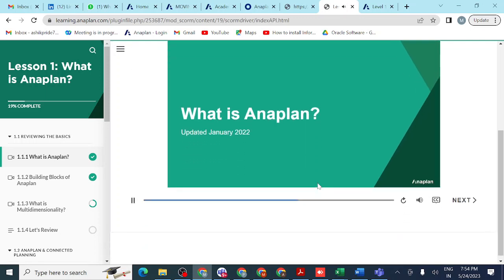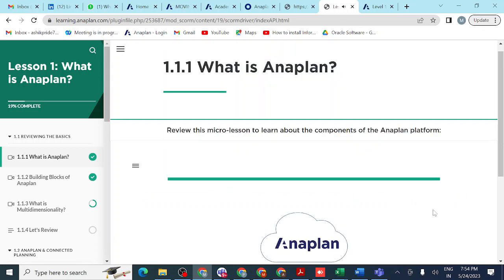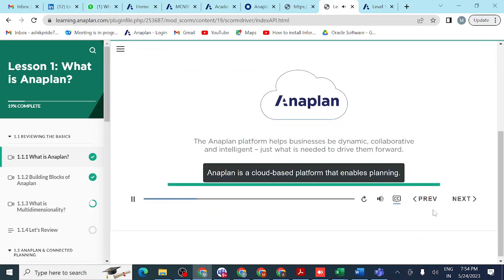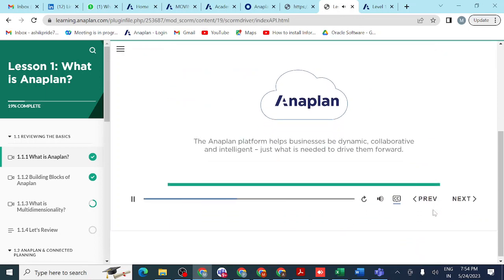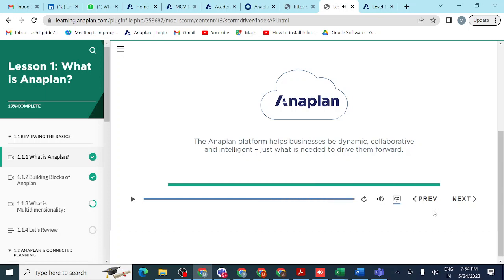Welcome to What is Anaplan? Anaplan is a cloud-based platform that enables planning. Real-time data sharing means decisions can be made today rather than in weeks or months. So it is a cloud-based platform. It helps business be dynamic, collaborative and intelligent.